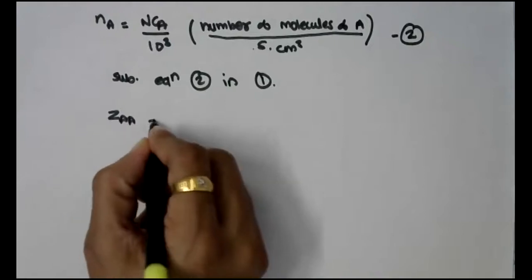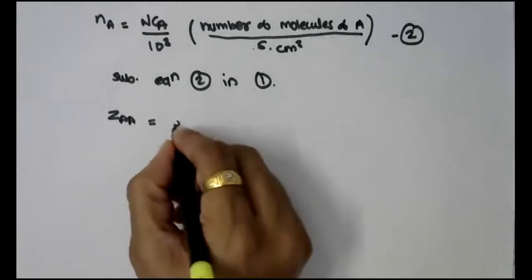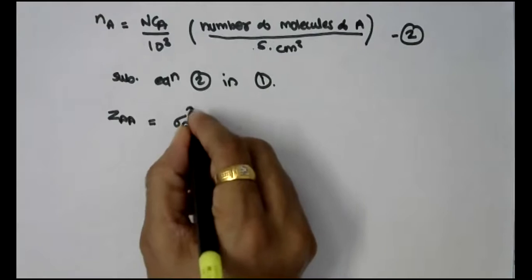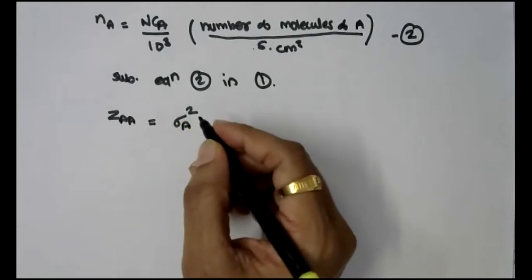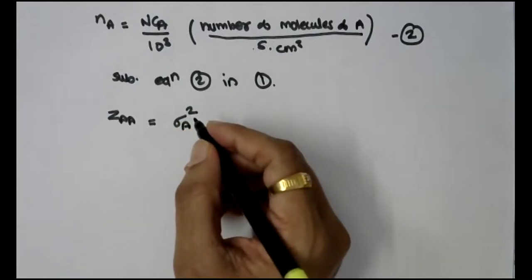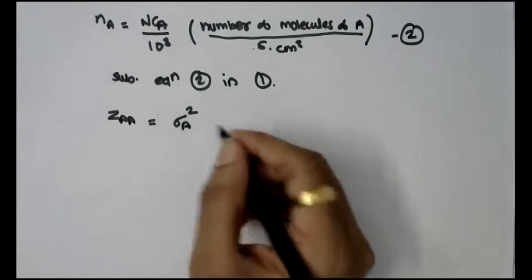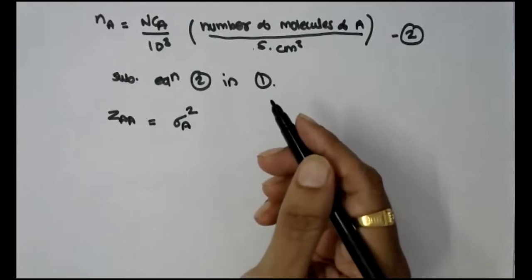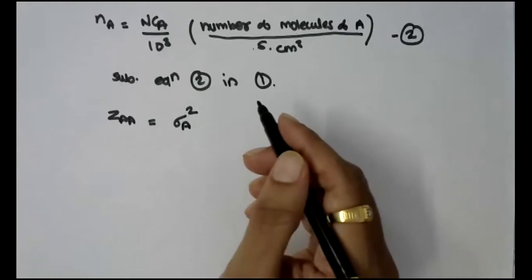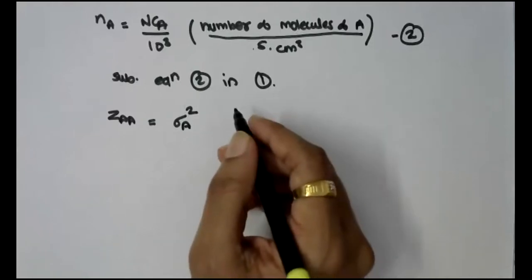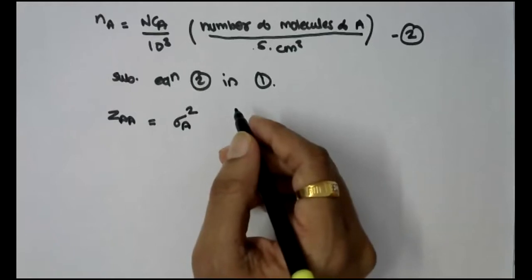ZAA is equal to sigma A square, where sigma A is the molecule diameter of molecule A, right? Now in place of Na square in equation 1, we are going to substitute Na is equal to NCA upon 10 raised to 3.